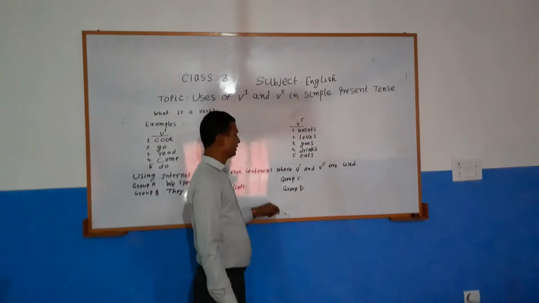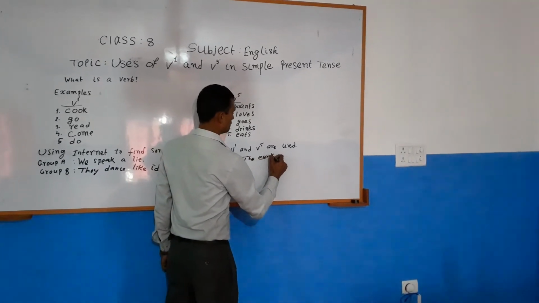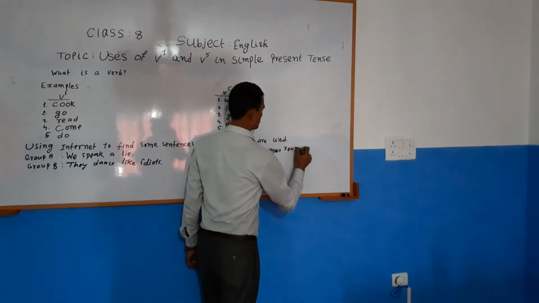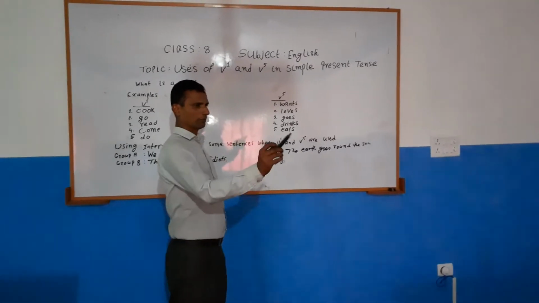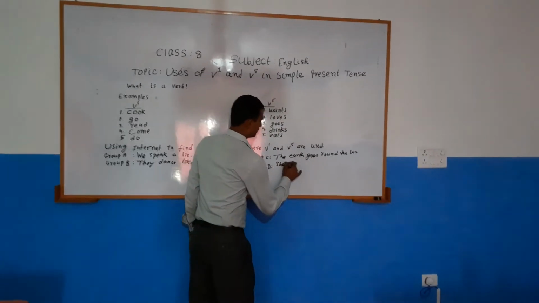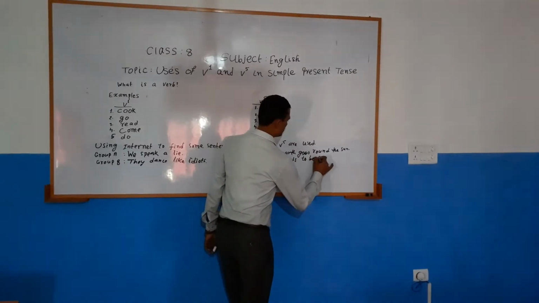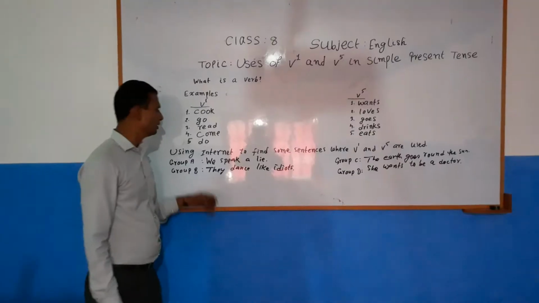Thank you. Now group C, your turn. The earth goes round the sun. Thank you. Now group D, your turn. She wants to be a doctor. Thank you.